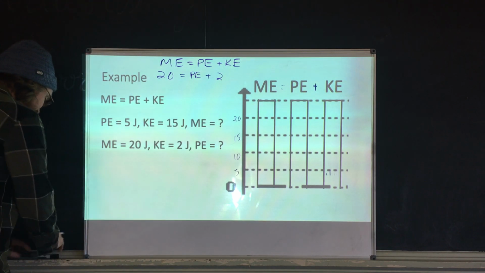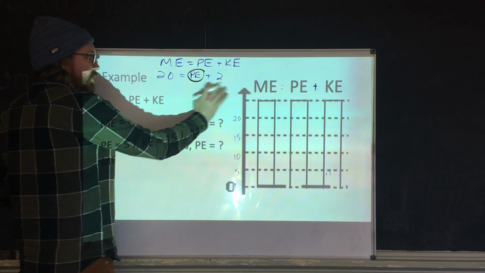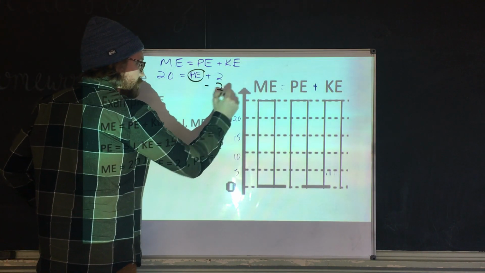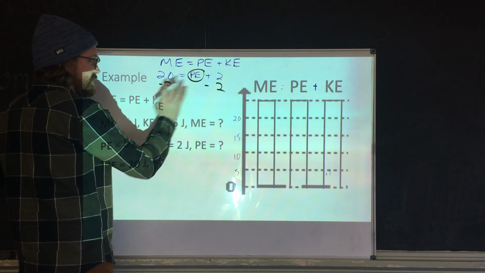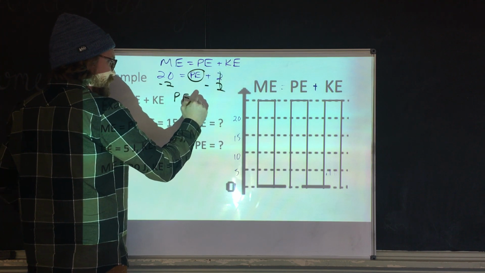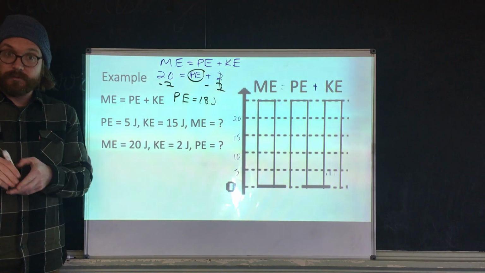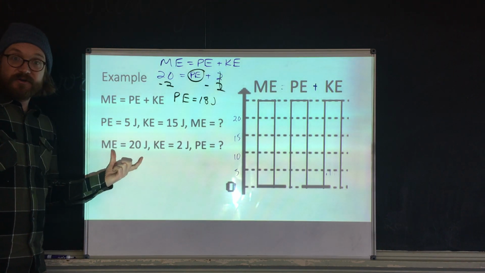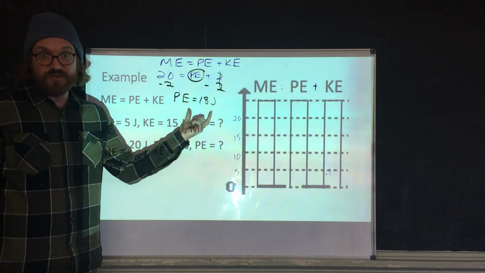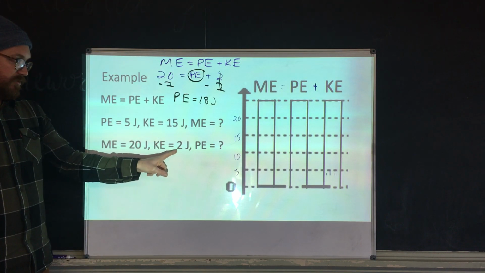Well, this is like any other problem we've done. We're trying to get potential energy by itself. Here we have addition, so we have to do the opposite of addition, which is, you guessed it, subtraction. Whatever I do to this side, I do to this side. 2 minus 2 is 0. 20 minus 2 gives us a potential energy of 18 joules. Hopefully this is looking pretty straightforward. My total amount of energy is 20. If I have 2 joules of kinetic energy, I have to have 18 joules of potential energy. As you see, potential energy got bigger, so kinetic energy got smaller.